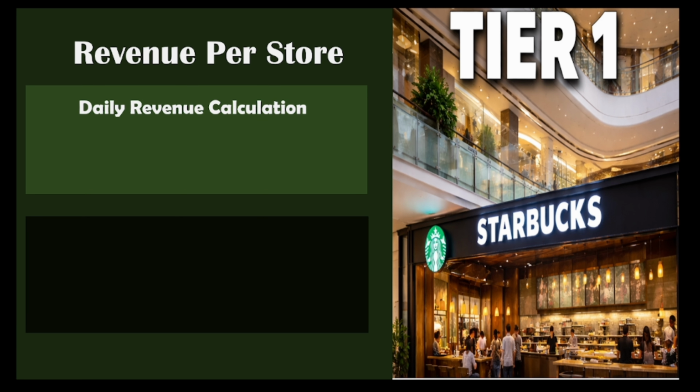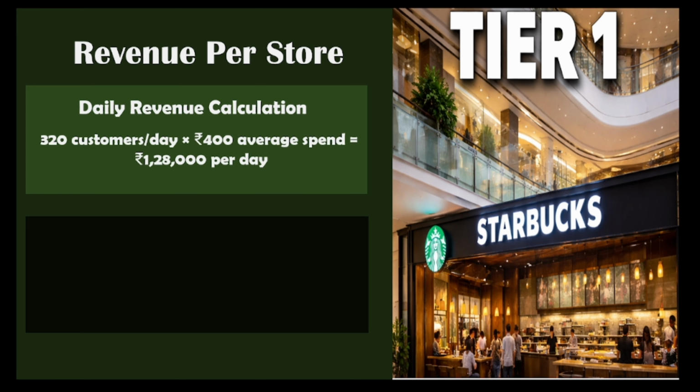Now let's start with the calculations. So we need to calculate revenue per store. We already have the numbers from the assumptions. So the daily revenue calculation is based on the customers visiting per day and their average spend. For a tier 1 city, their daily customers were around 300 to 320, and their average spend was 400 rupees. So in total, we get around 1,28,000 rupees per day. That is the revenue per day from one store.